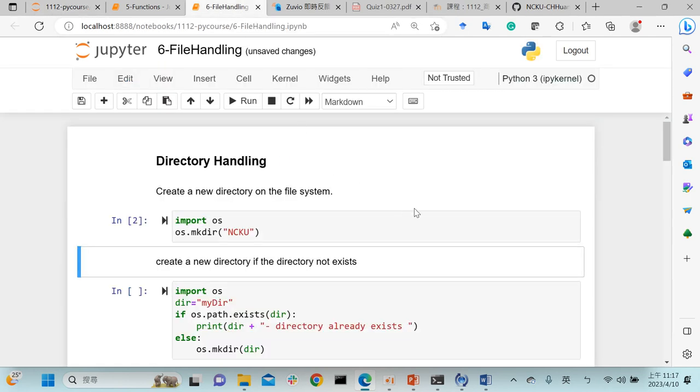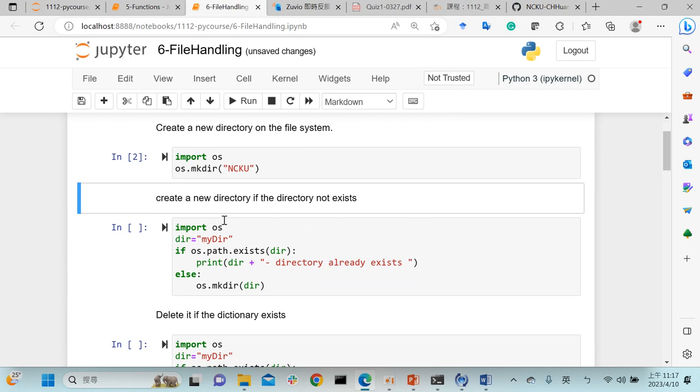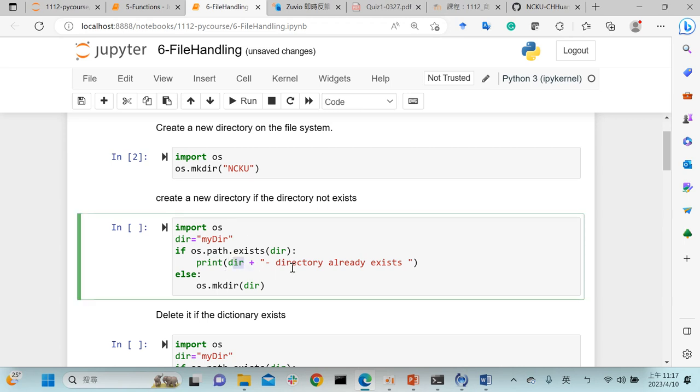So we can just use mkdir to create a new folder. That is the first thing. And the second thing is more interesting. We need to check whether this directory already exists. If it does not exist, we create a new directory. If this directory already exists, we tell the user that the directory already exists.